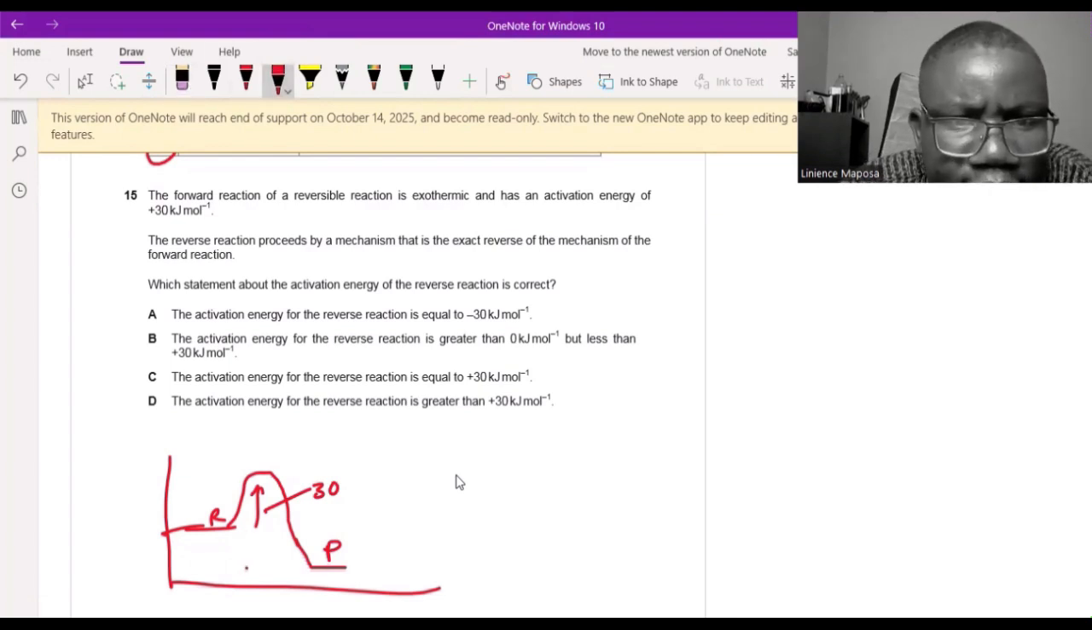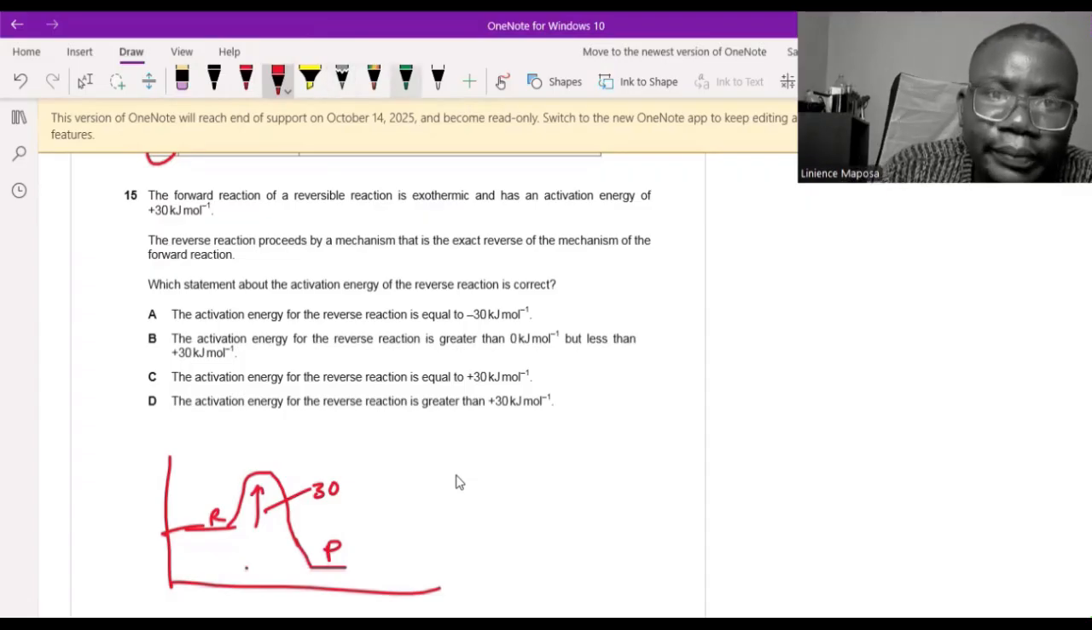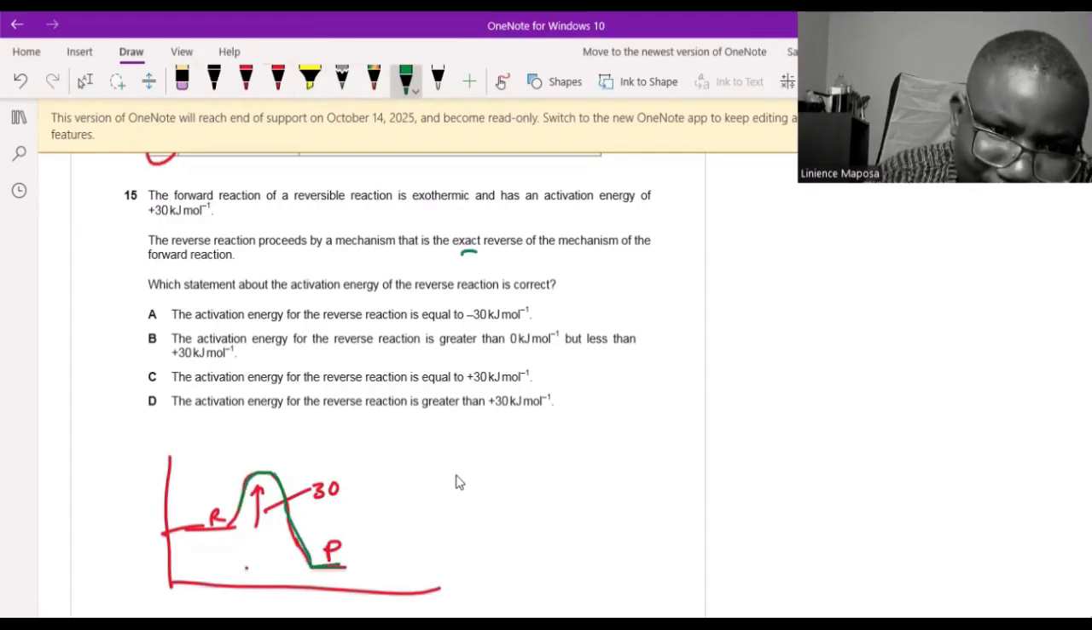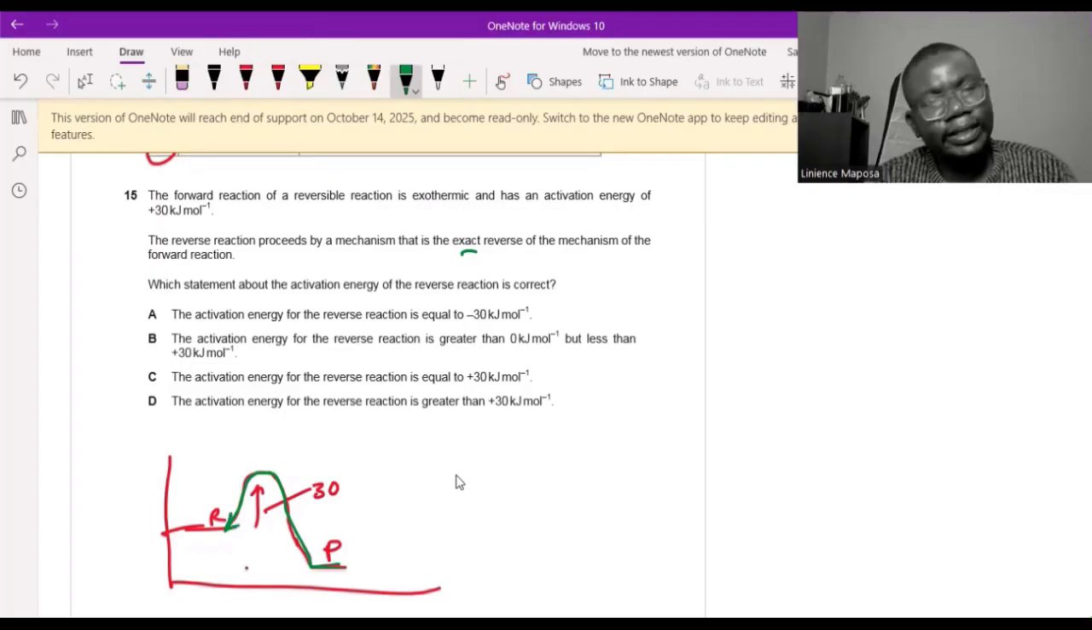So they say the reverse reaction proceeds by a mechanism that is the exact reverse of the mechanism of the forward reaction. So we have to follow. If we are going back, it's a reversible reaction. Since it's exact, that means the mechanism will go back straight along the same path, going back here. So it's the same path. You don't have to change this curve. You follow the same curve going back.